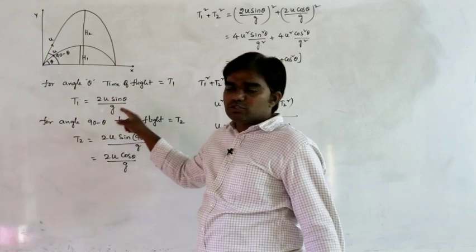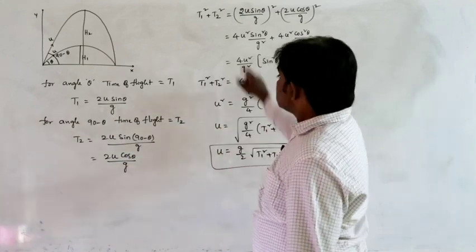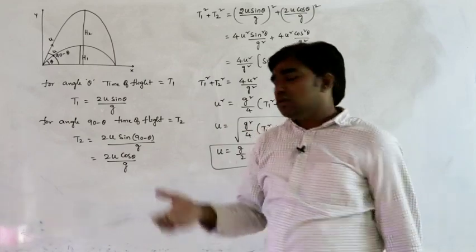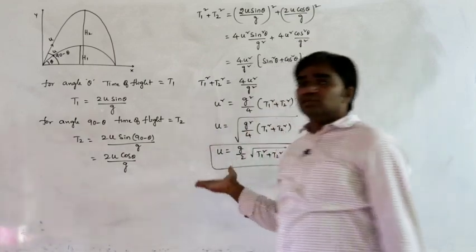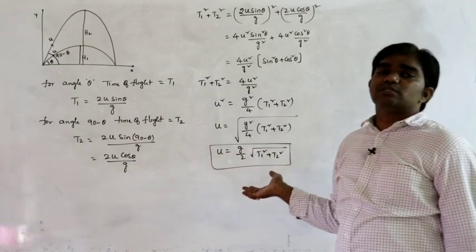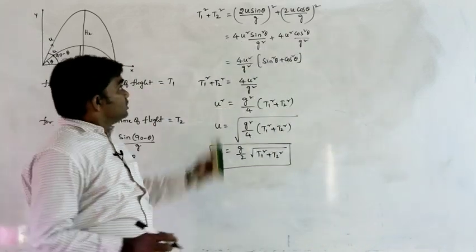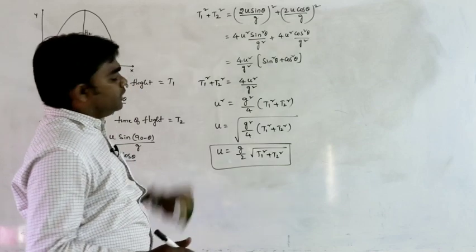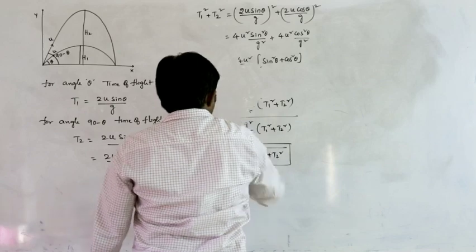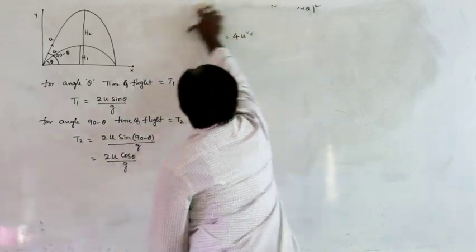Let us say T1 and T2. So just I am doing T1 square plus T2 square. If only time of flights are mentioned, how can you calculate velocity of projection? U is equals to g by 2 into under root T1 square plus T2 square. This is the way to calculate the velocity of projection. Next, if we do T1 divided by T2, what we can get?